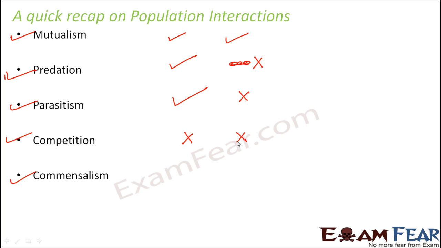Otherwise, let's say in one particular area right now you have one tree. Only one tree is present in this area, so the tree gets all the sunlight, all the water, all the nutrients of that area. Now, as soon as you plant another tree in very close vicinity of this tree, what happens? This tree gets impacted because now it has to share the resources with another tree. The other tree also gets impacted because it also has to share the resources with the first tree. So both of them are negatively impacted. When you talk about commensalism, one organism is benefited, but there is no impact on the other organism. The other organism is neither benefited nor harmed.